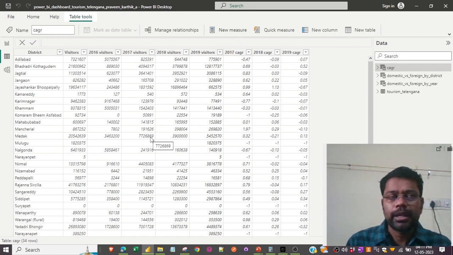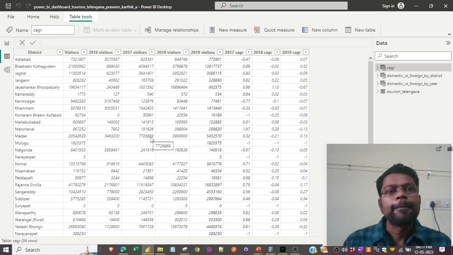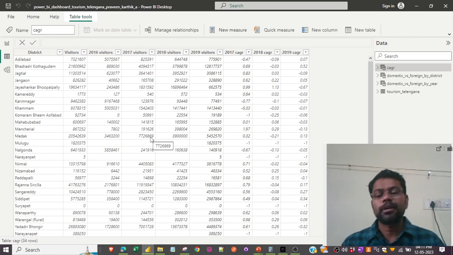The outlier shown was for a district called Hyderabad, which is very high, and it definitely was an outlier. But what I think is the outlier needs to be removed only in case of predictive modeling for machine learning purposes. So this is for data analytics, what I'm doing right now.